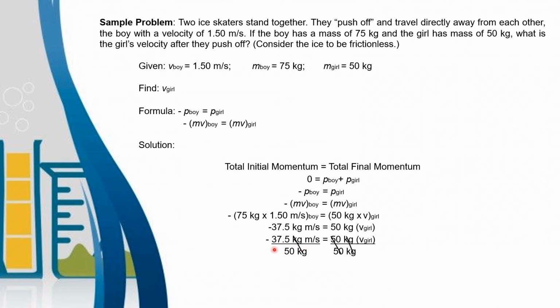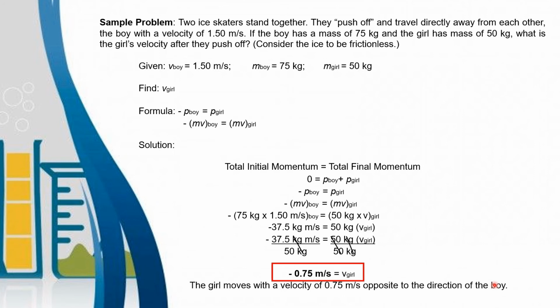Negative 37.5 divided by 50, that's the velocity of the girl. So the value is negative 0.75 meter per second. The velocity of the girl is negative 0.75 meter per second. The girl moves opposite to the direction of the boy. Since it is opposite, therefore it is negative.